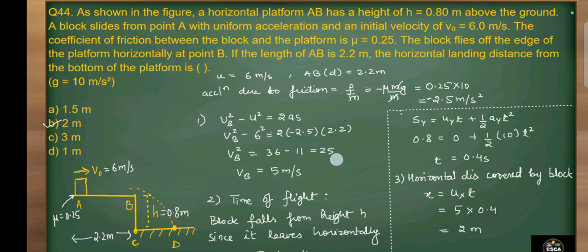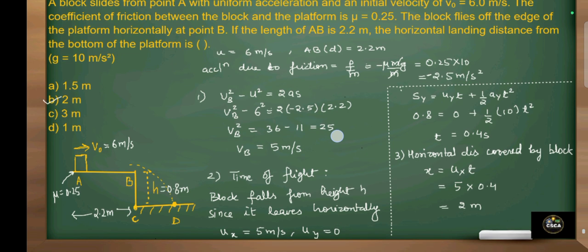Initially the block is at point A, moving with 6 meter per second, covering the distance AB, that is 2.2 meter. Then it will fall from point B and cover a distance CD from height h, that is 0.8 meter. So we have to calculate the distance CD.